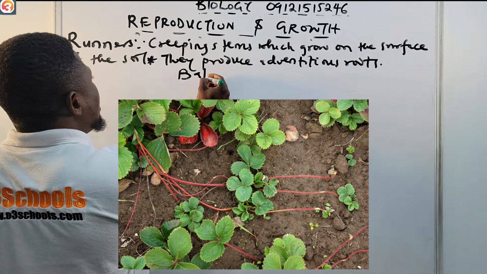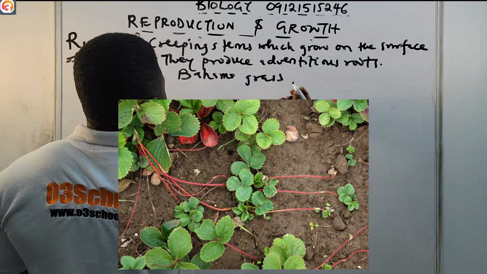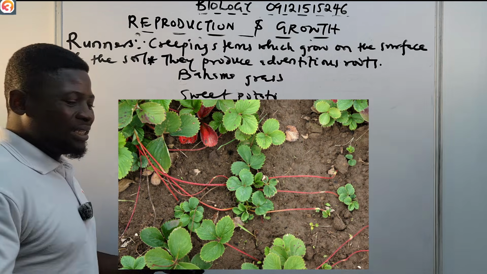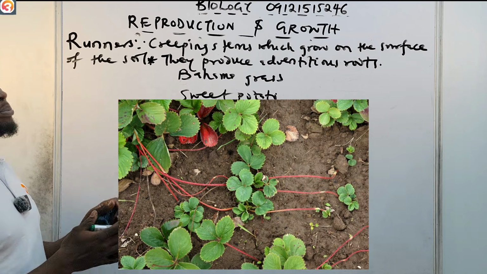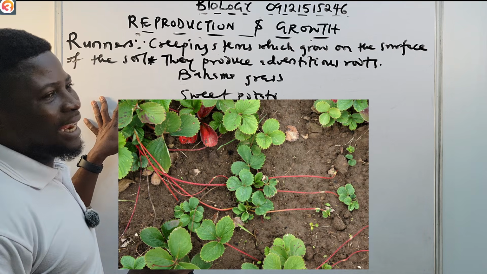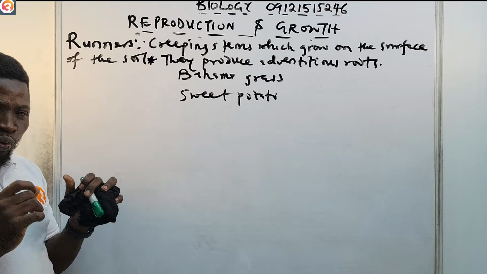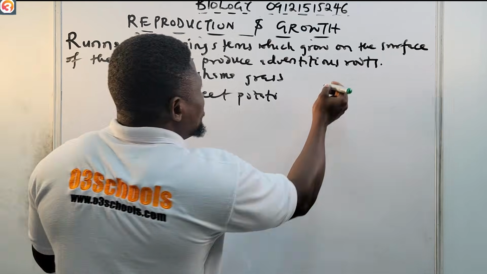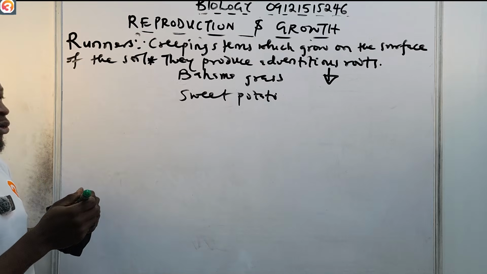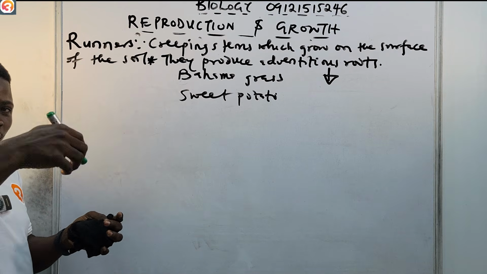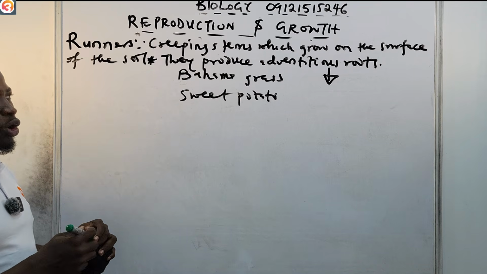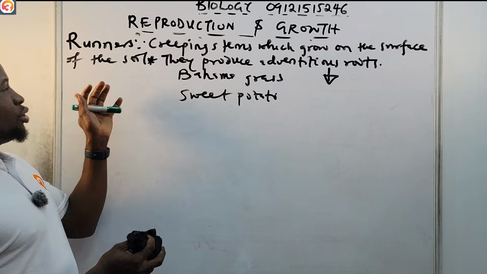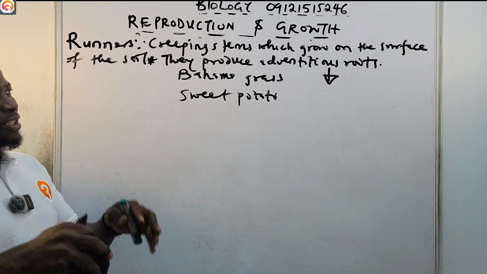Examples are the Bahama grass, and also sweet potato. I've seen sweet potato growing before, you see it filling up everywhere. So these are creeping stems which grow on the surface of the soil and produce adventitious roots. Adventitious roots are roots that grow on part of the plant itself. You can see them in Bahama grass and in sweet potato. So those are runners, creeping stems which grow on the surface of the soil.